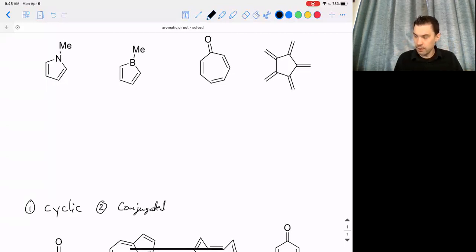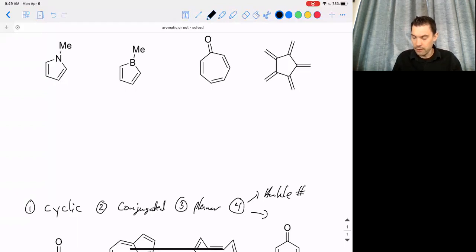The next thing there is that it has to be planar. And so it's got to be flat so that all those p orbitals that are sticking up out of the system can talk to each other so that you have that continuous ring of electrons. And then for things that are aromatic, it has to have the Huckel number.